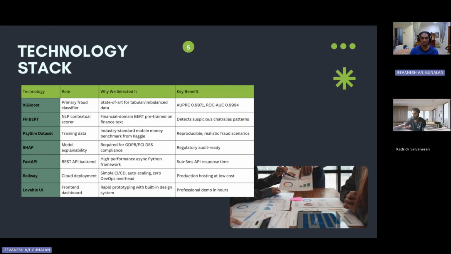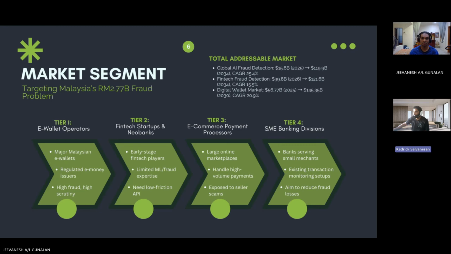Railway is the cloud deployment service that we use to deploy our API, and Lovable UI is the software we use to create our front end. Okay, so let's move on to the market segment. This is the market opportunity we are addressing.